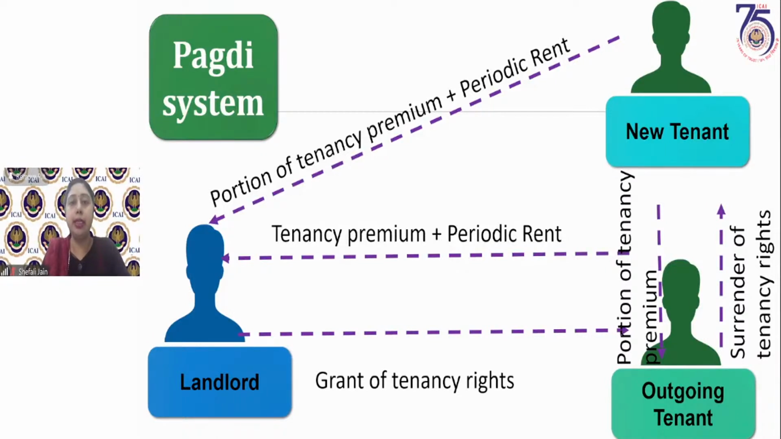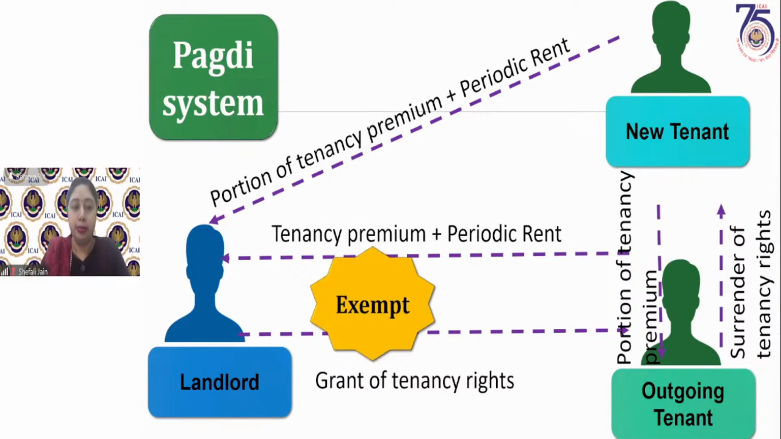In return, he is getting some portion of the tenancy premium. And the new tenant is getting tenancy rights. He is paying tenancy premium plus periodic rent. Tenancy premium, he will pay some portion to the outgoing tenant and some portion to the landlord. Plus periodic rent, he will be paying to the landlord, because from now onwards, he will be the new tenant for the landlord. Now, what will be the GST liability in this situation?